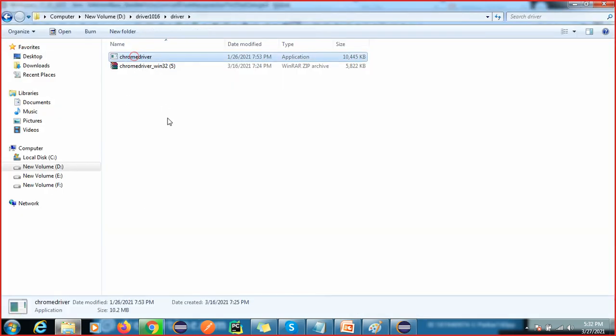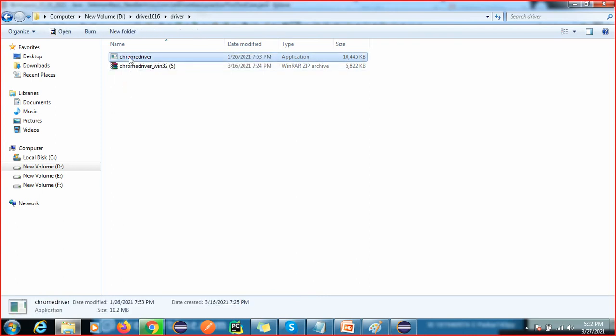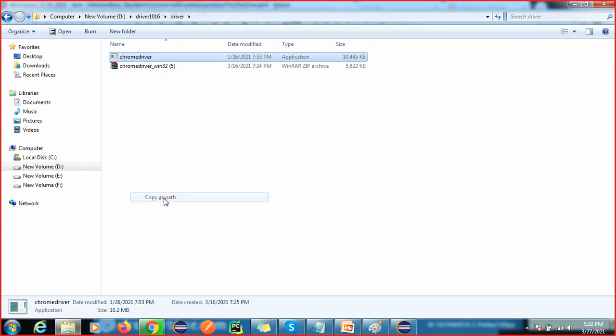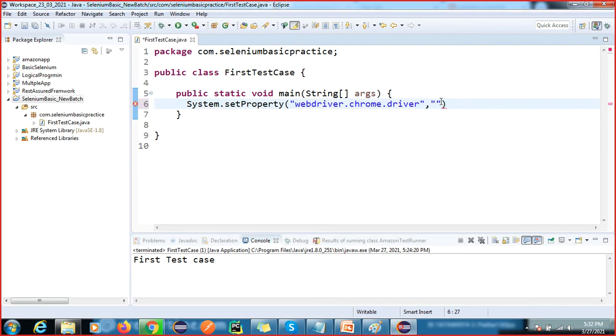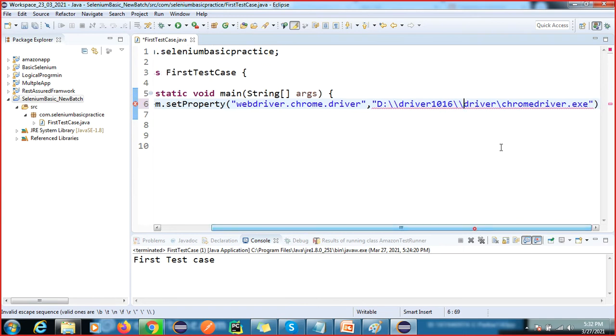How to give the path here? Just select, shift and right click. Sometimes my system gets stuck. I'm going to tell you again. First select this, shift and right click, and you will get Copy as path. Then I will go here and give the path for this.